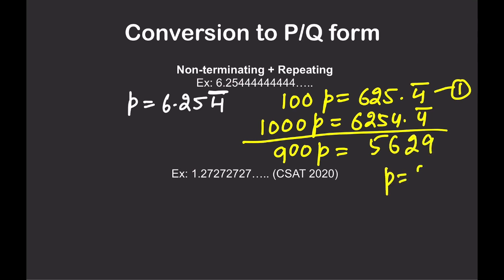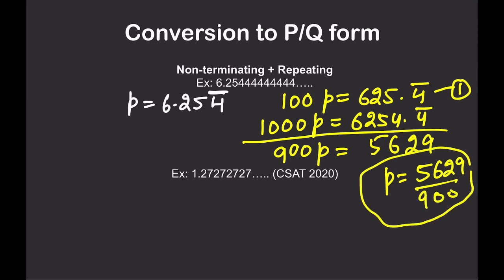So P is equal to 5629 divided by 900. I hope this is okay. Again, the P by Q form is 5629 divided by 900. That is the answer. This question I am leaving for you as homework: this is a CSET 2020 question, where they asked you to convert 1.27 bar into P by Q form. I hope this is clear.